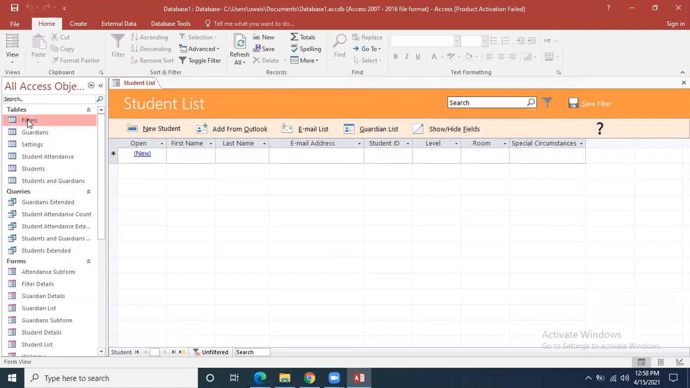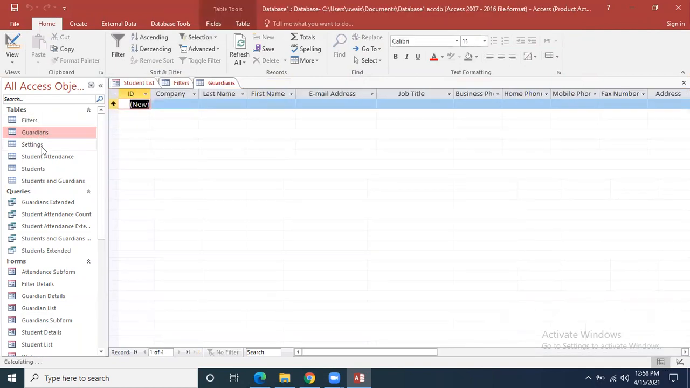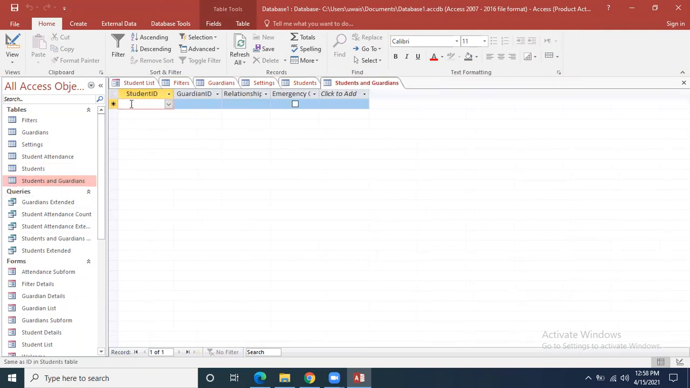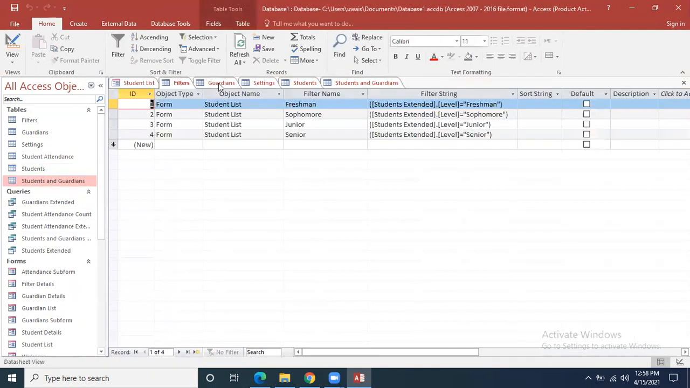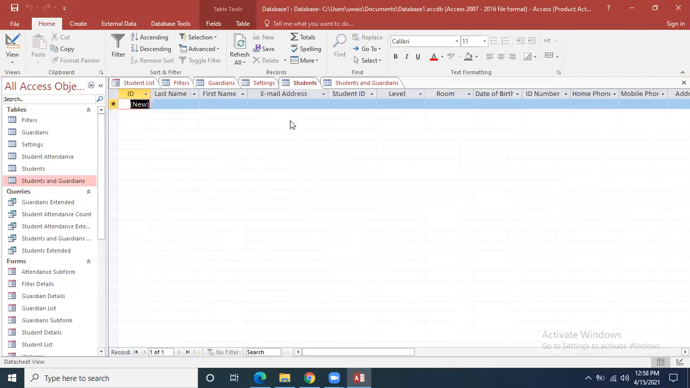Anyway, we can see that there is a filter table, there is a student table, there is a settings table. We can directly enter data in these tables. There is a student guardian table, and these are opened in tabs when I double click them. These were the tabs that we were talking about.